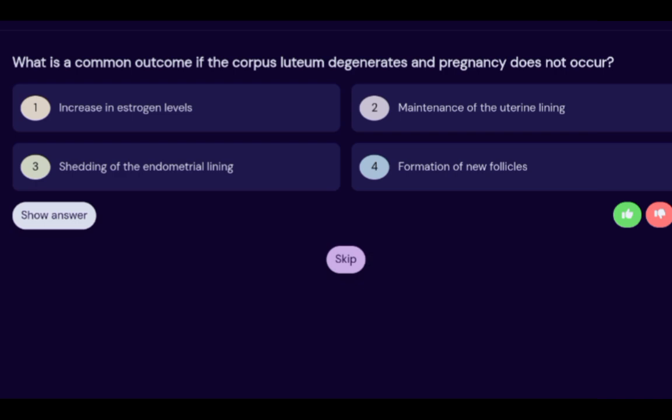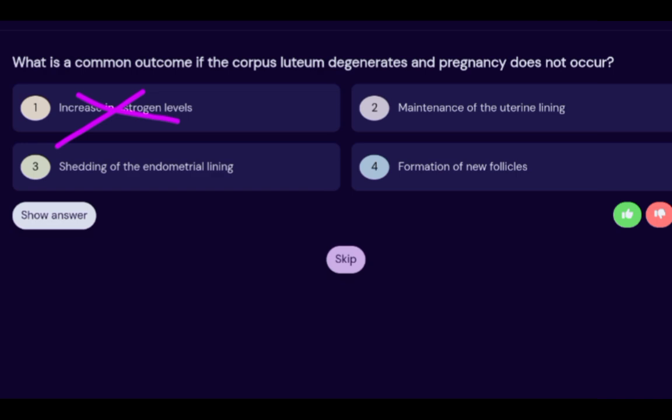So our next question is, what is the common outcome if the corpus luteum degenerates and pregnancy does not occur? If the corpus luteum degenerates, that simply means fertilization does not occur and progesterone is not secreted, and it now leads to what? Shedding off the endometrial lining. So increase in estrogen level, no. So number one is out of the way. Estrogen is not increased after the corpus luteum has degenerated.